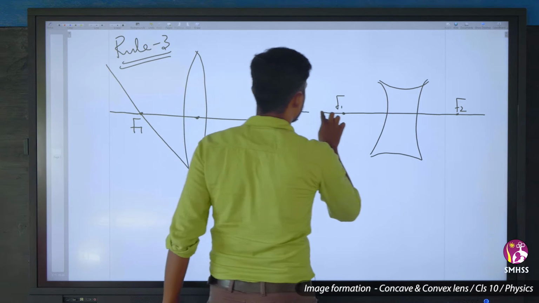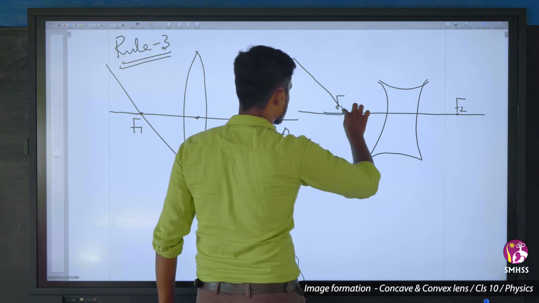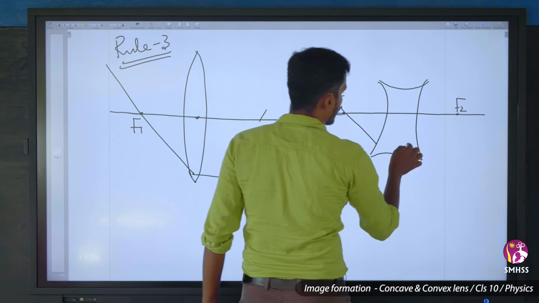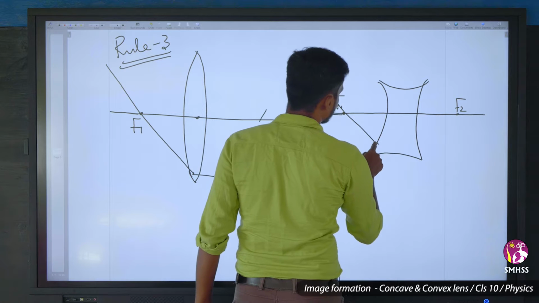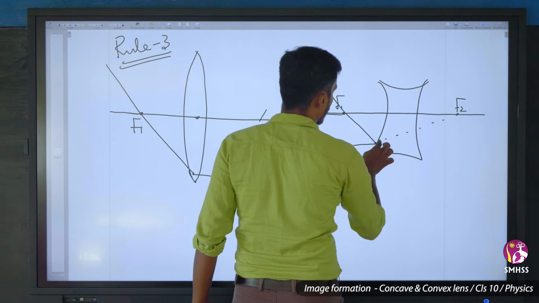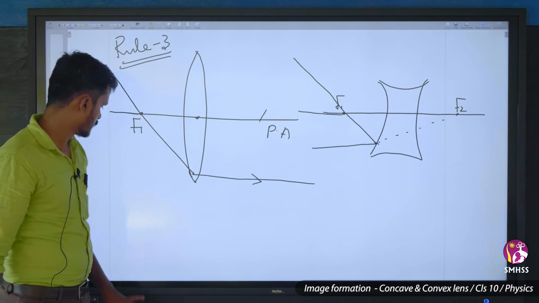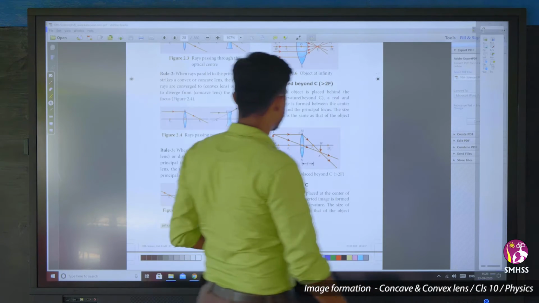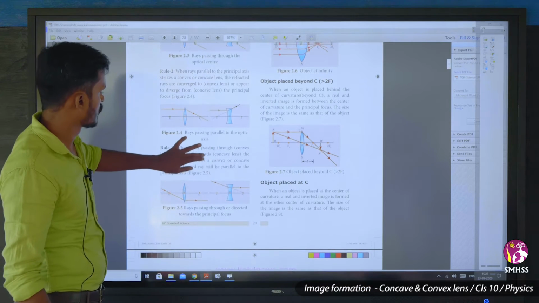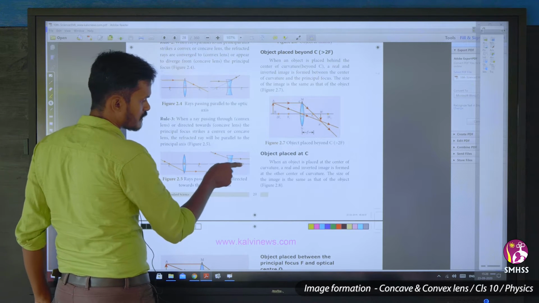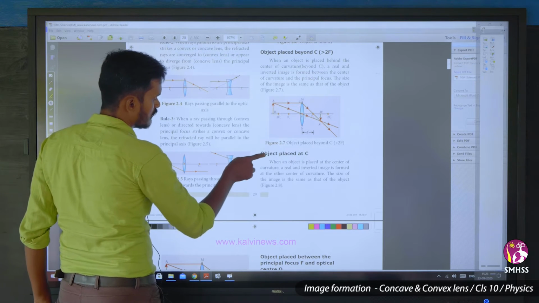Any ray striking towards the principal focus, after refraction, goes parallel to the other side and appears to diverge.